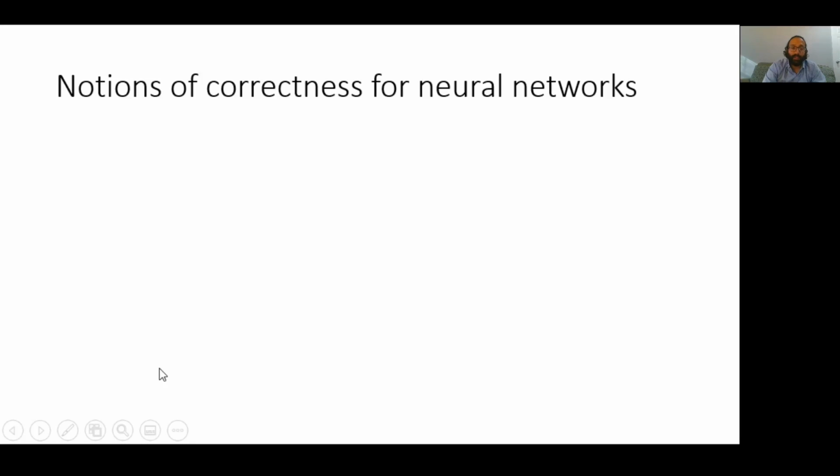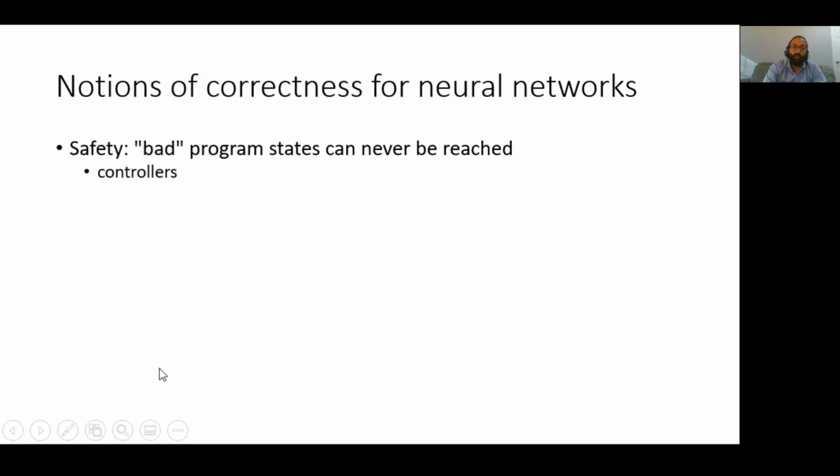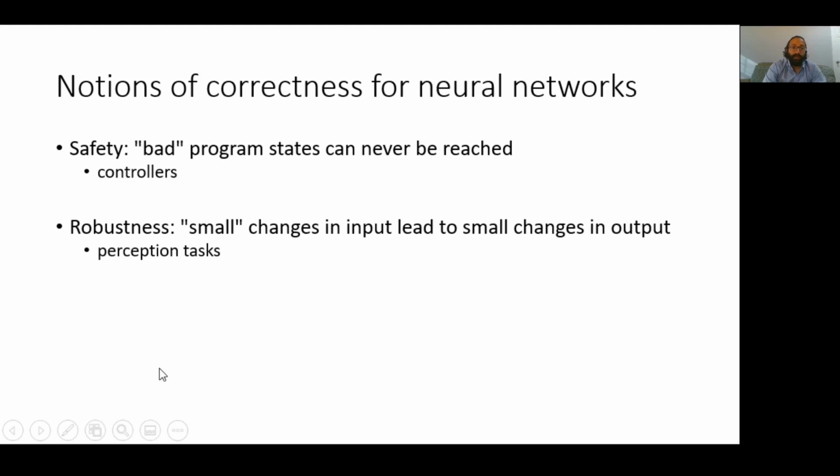So what are these notions of correctness for neural networks beyond agreement with the data? One popular notion is that of safety, which states that bad program states can never be reached, where we define bad in some logical way. And this notion of correctness is commonly required for neural networks that are used as controllers in hybrid systems like self-driving cars or air traffic control systems. Another common notion of correctness is that of robustness, which states that small changes in the input should only lead to small changes in the output. And this notion of correctness is commonly required for neural networks employed for perception tasks like image recognition or speech recognition.